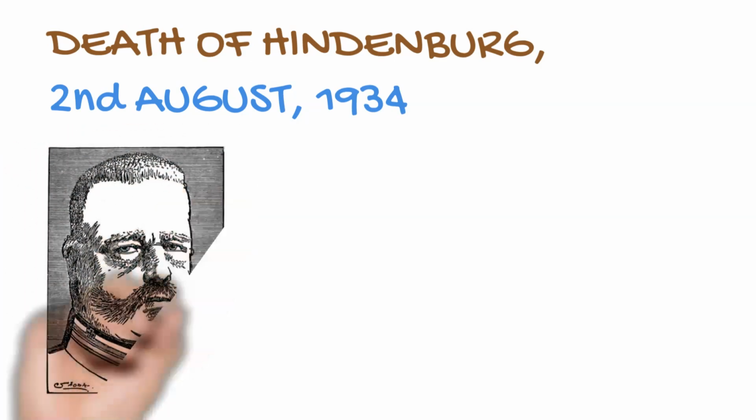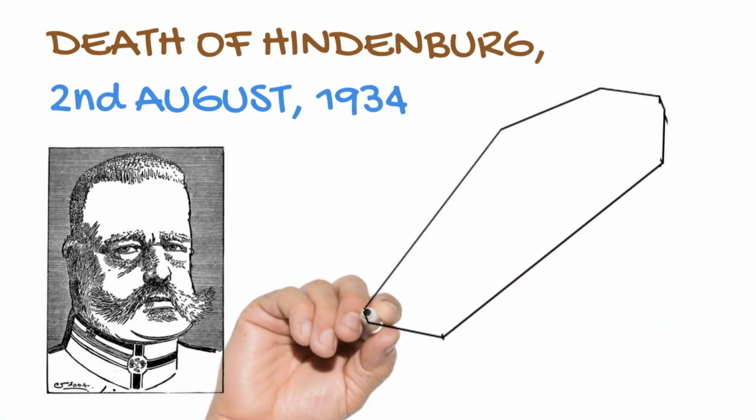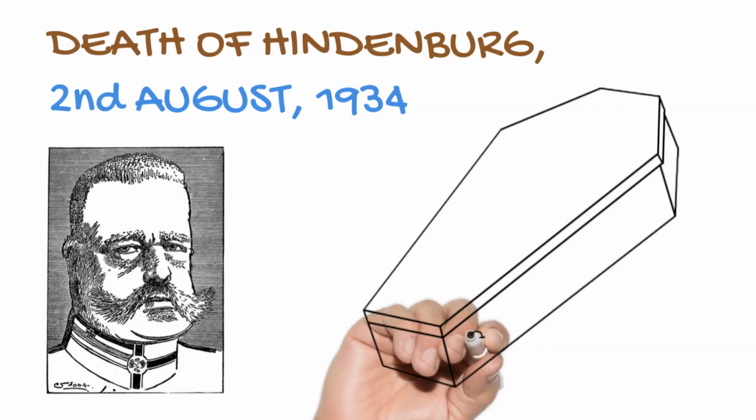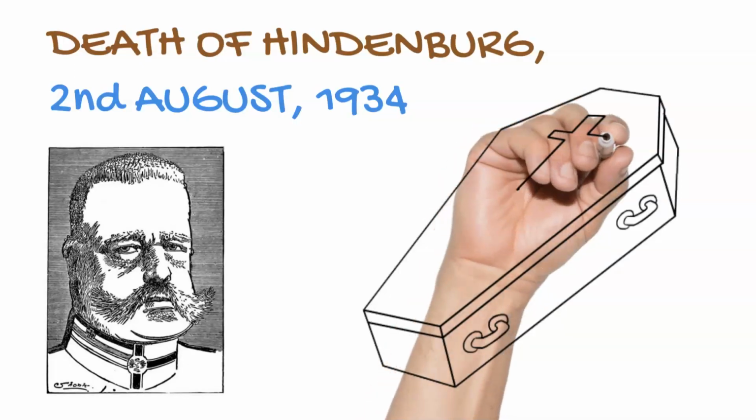Luckily for Hitler, Hindenburg died. Hitler immediately backdated a law that enabled him to combine the office of the presidency with that of the chancellor. Hitler is now the Führer of Germany.